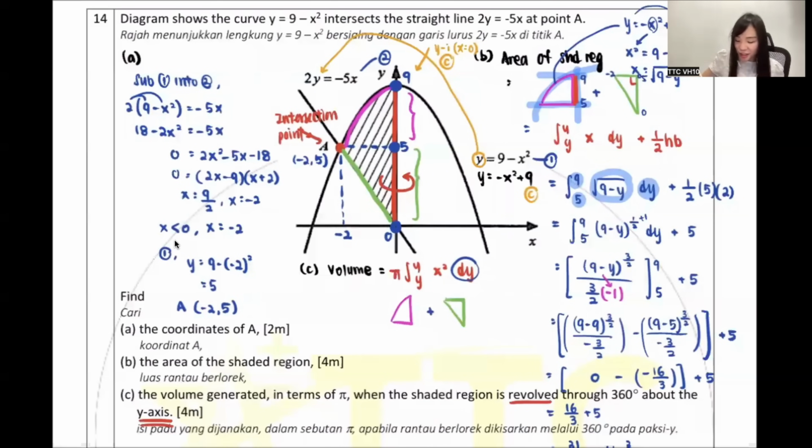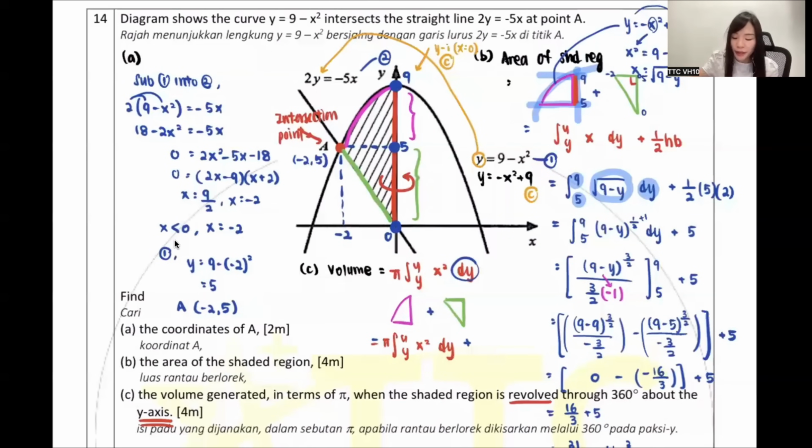You can see that? So how do I find the pink one? The pink one, I also don't know what shape it is, so I need to use my integration volume formula. But can anyone tell me about the green one? The green one is a right angle triangle. What formula should I use? Just now we did it once. Very good, Putri. I should use cone.